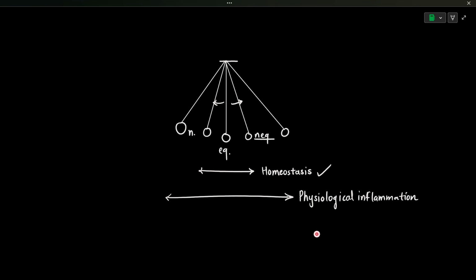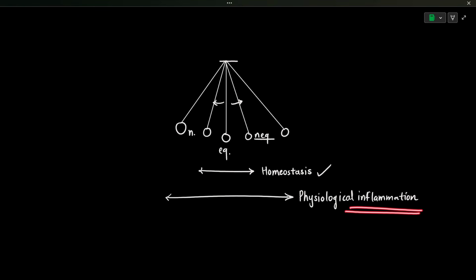In the same way, external disturbances such as infection, tissue damage or wounds cause the range to deviate from the homeostatic range to the range referred to as physiological inflammation. But this is not really dangerous.